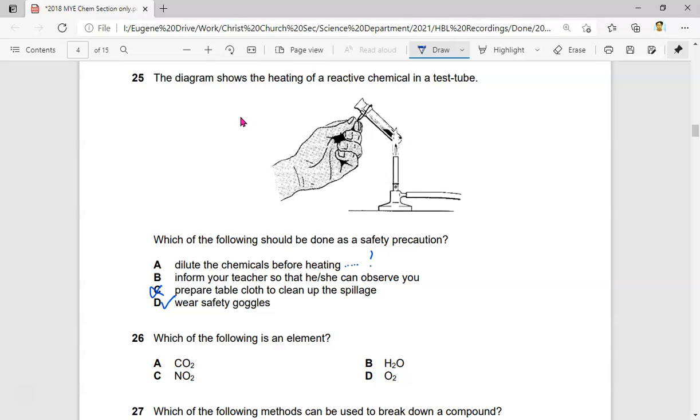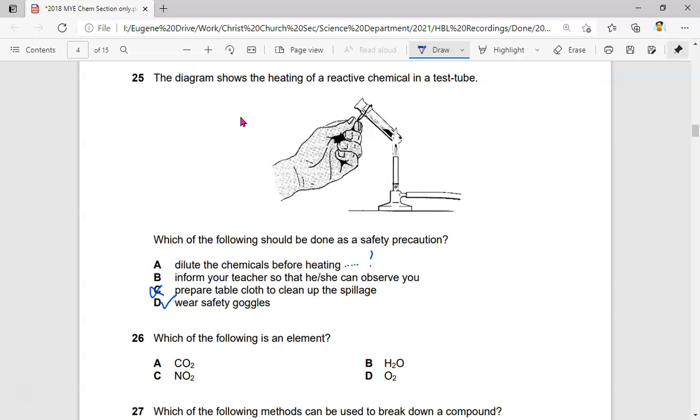So the question is, if wearing safety goggles is the correct safety precaution, then why are A and B possibly wrong? As I answer this question, you realize that some of the things I'm not so sure about. So what I do is I will not cross it out immediately. I'll leave it there first, but I'll think about what the rest of the possible answers are. Do not jump to conclusions and straight away think, yes, that must be the answer. Wearing safety goggles is definitely a safety precaution that you have read in your safety checklist.